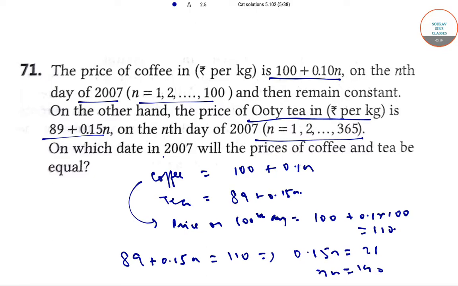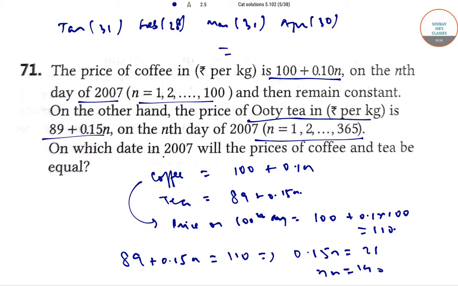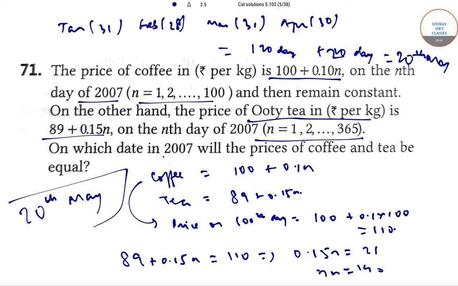Now number of days in January is 31, in February is 28, in March is 31, and in April is 30. So total 120 days plus 20 days gives us 20th of May. So 20th of May is the date in which the prices of coffee and tea will be equal.